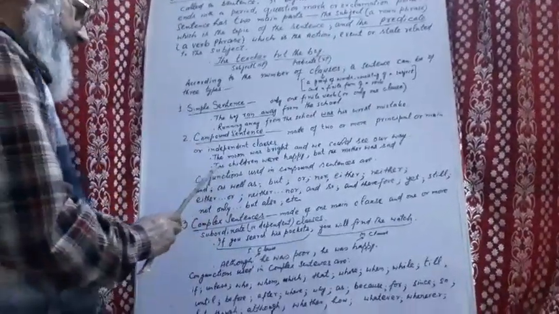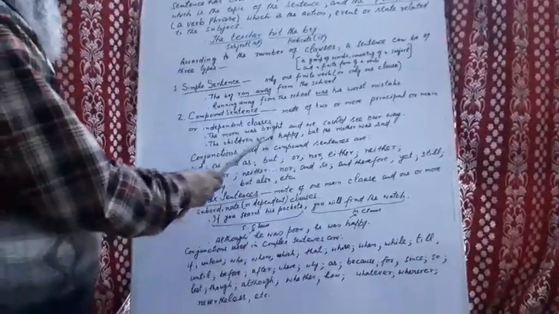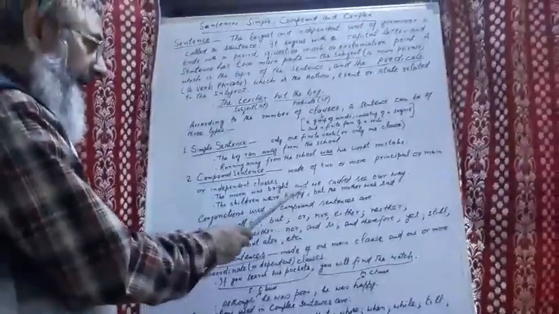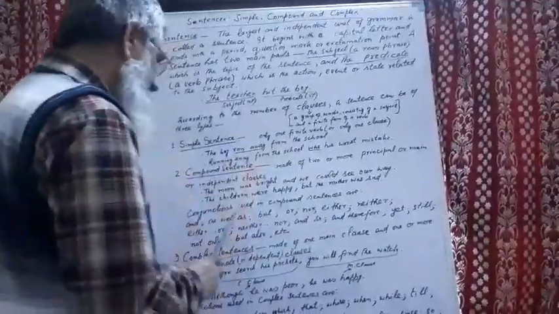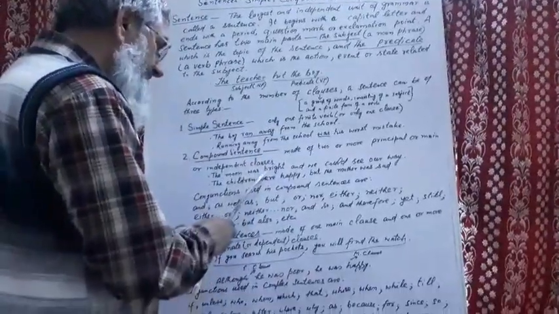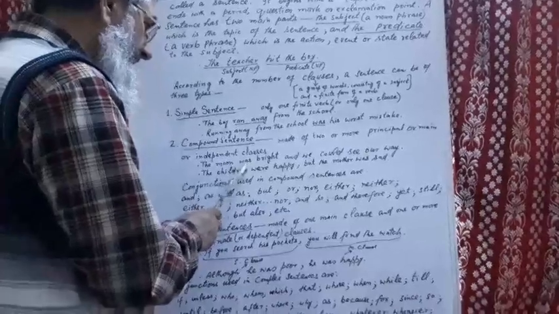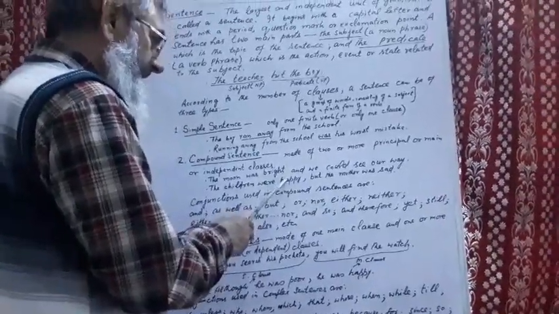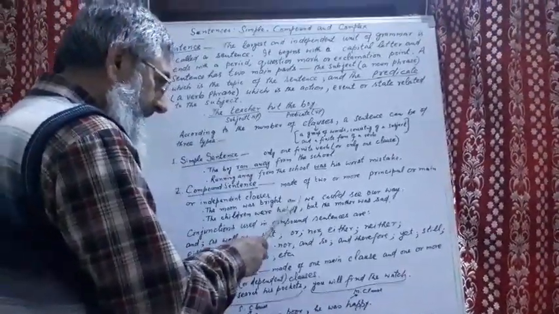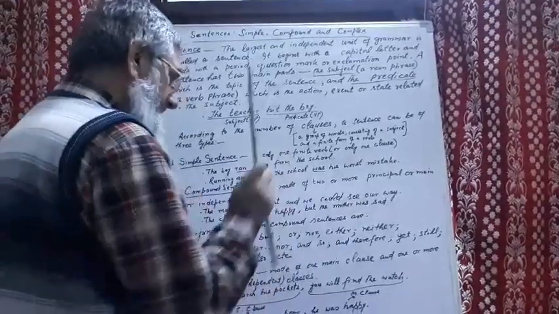For example, the moon was bright and we could see our way. The moon was bright. This is one clause. And is the conjunction. We could see our way.